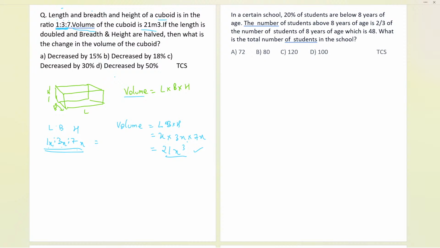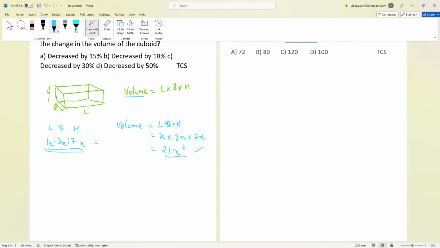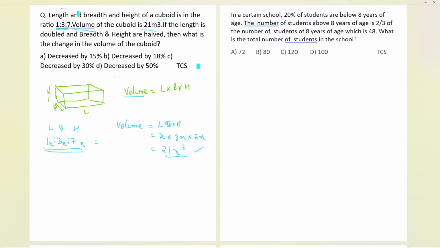Let me read the question again so that you can also understand. The length, breadth and height are given, and the volume of the cuboid is 21 meter cube, and we have also calculated the volume as 21x cube. If the length is doubled, and breadth and height are halved, what is the change in the volume of the cuboid? That is what we need.